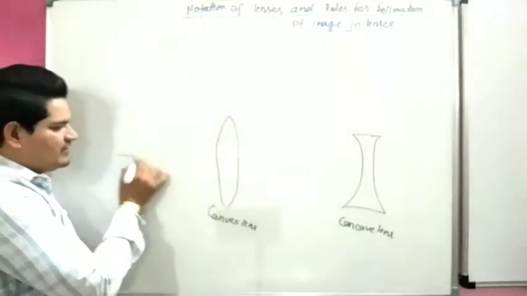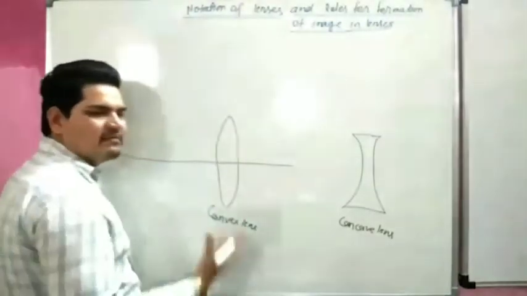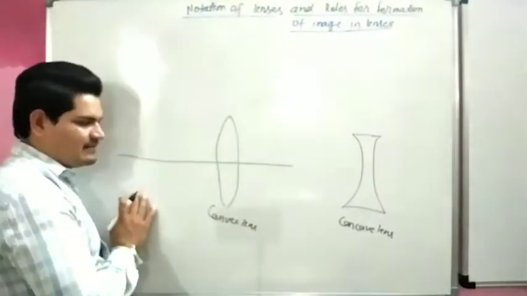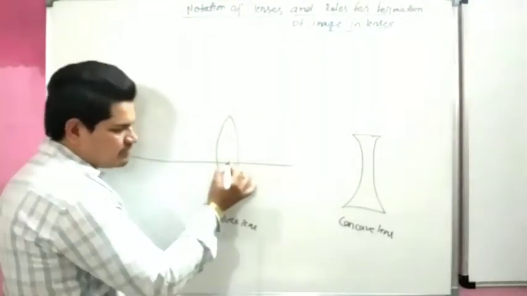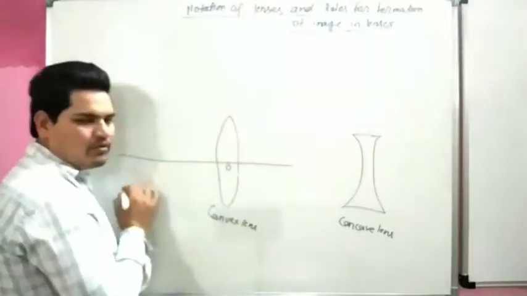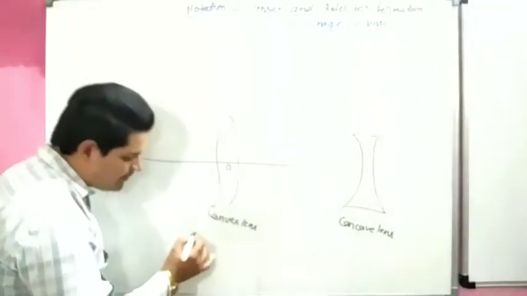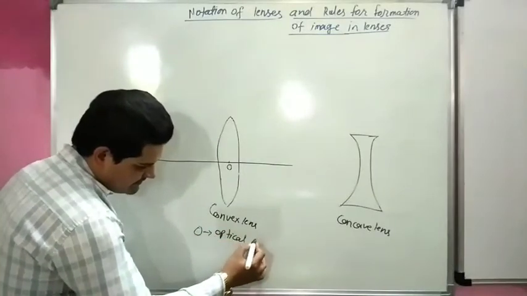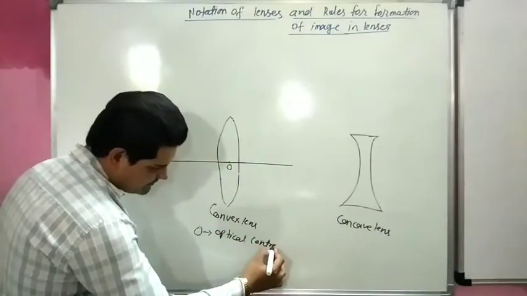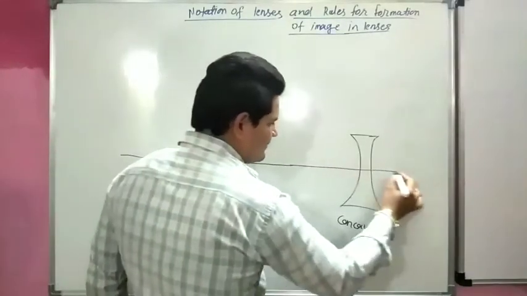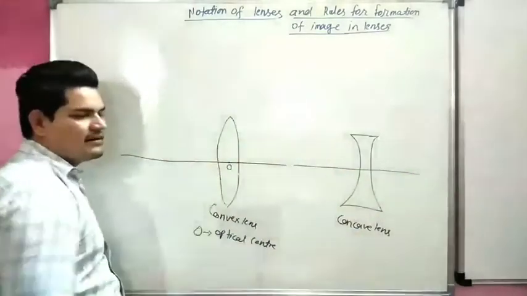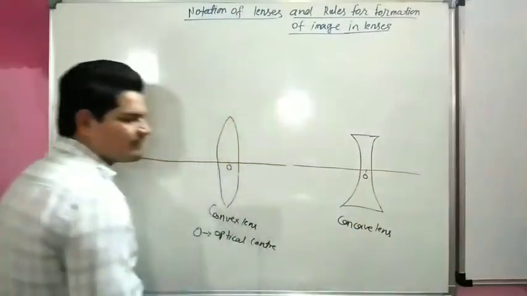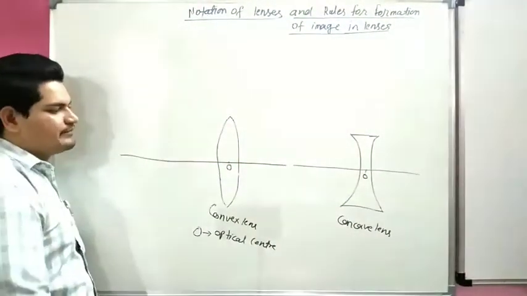This is called principal axis. As in the previous video, we already know this is called principal axis. But this is called optical center O. This is also principal axis for the second lens, and this is also optical center for the concave lens.